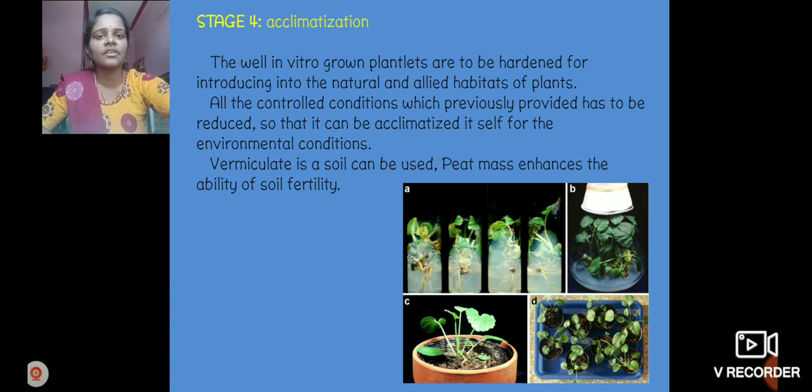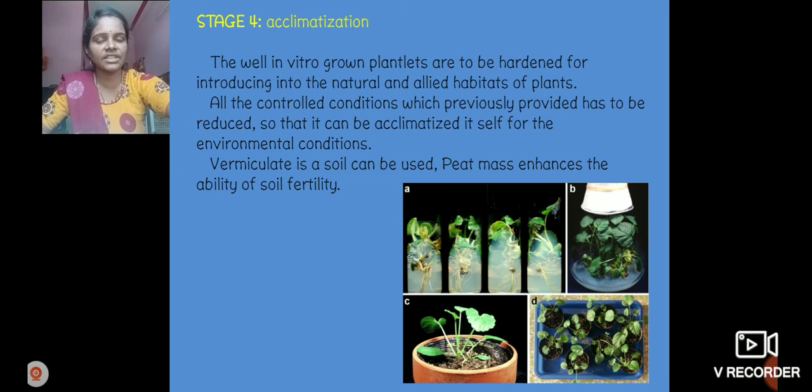Vermiculite soil contains vermiculite. Peat moss enhances soil fertility. The plants are transferred to the pots. Observe the diagram. In the first diagram we have the plants in test tubes. They are converted into pots, not directly transferred to a natural condition. They are first transferred to pots under greenhouse effect.